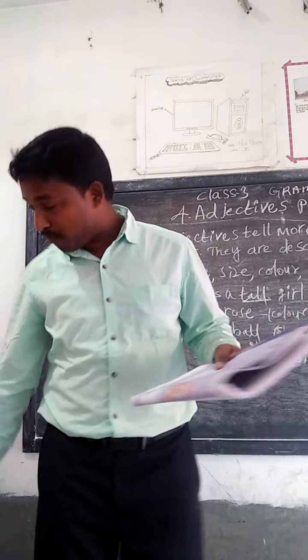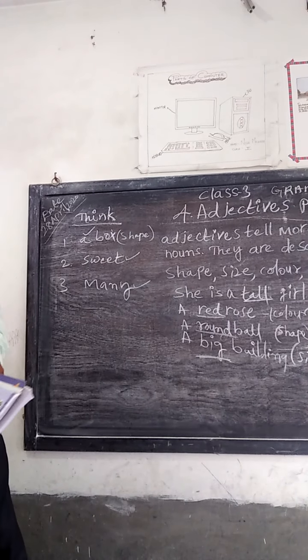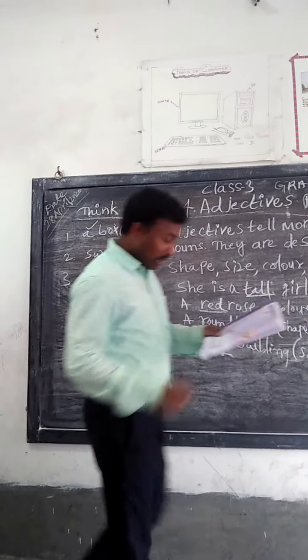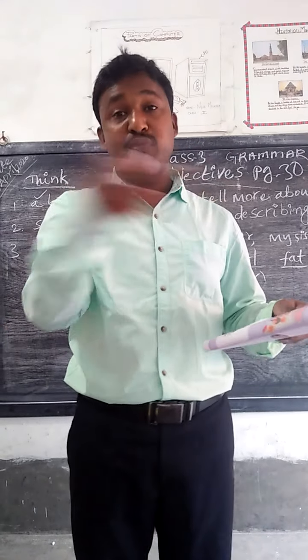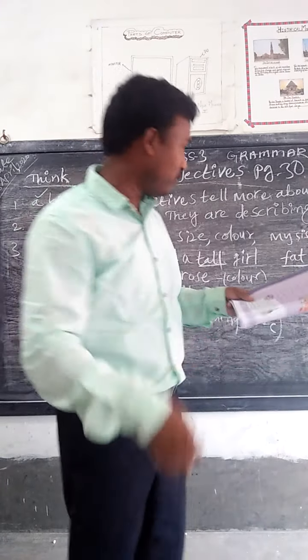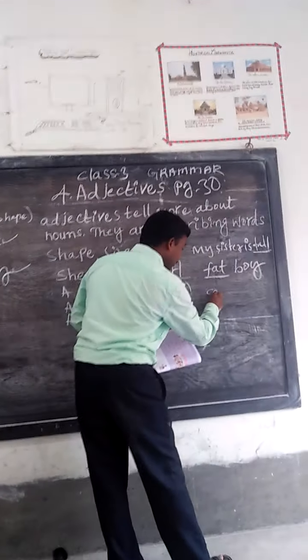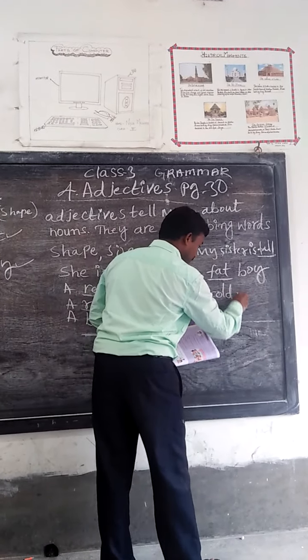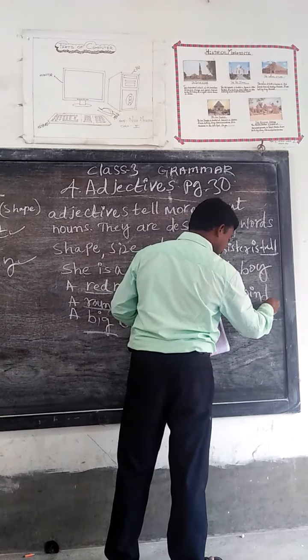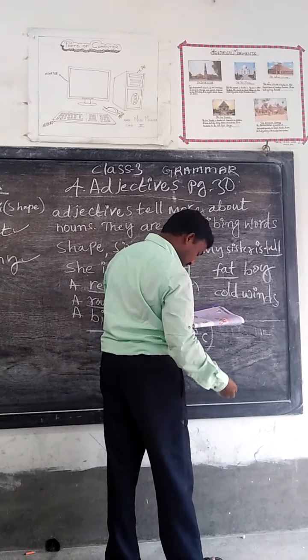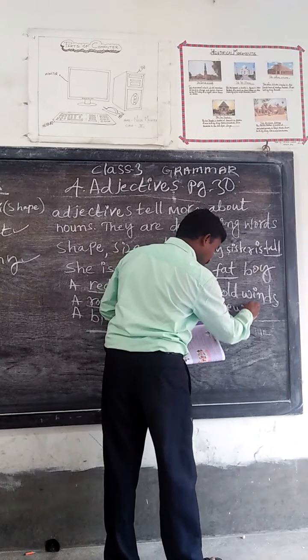So for example, we have some more examples. You see here also, cold winds. What type of wind is blowing? Cold wind is blowing. You see, cold winds. Cold winds.